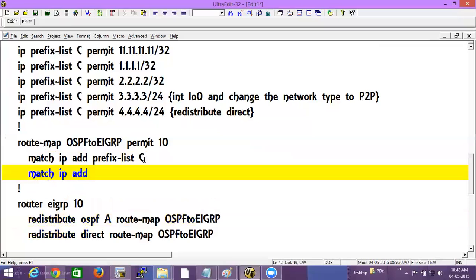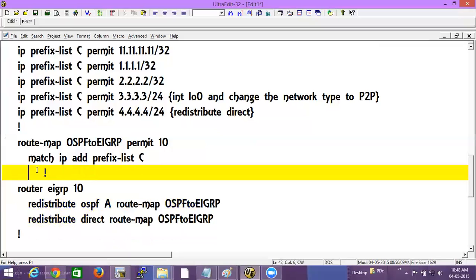Can I write another match statement like this? We can add one more sequence number there. I need not match also, right? Why? Because it's permitting. Permitting with matching, then you can write in another sequence number 20.